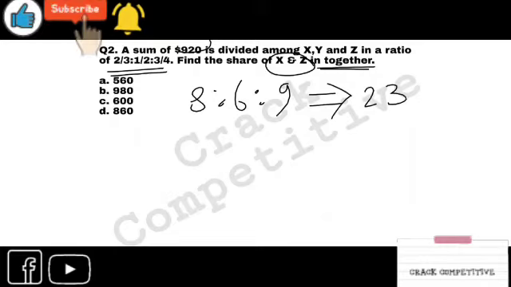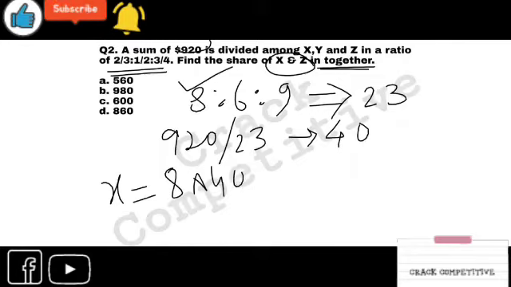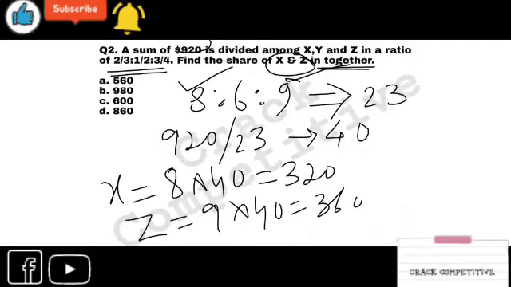The total is 23, and that would be 920 by 23. It was 40. So for x, it is 8 into 40, 320, and z is 9, 9 into 40, 360. So the figure is 680.